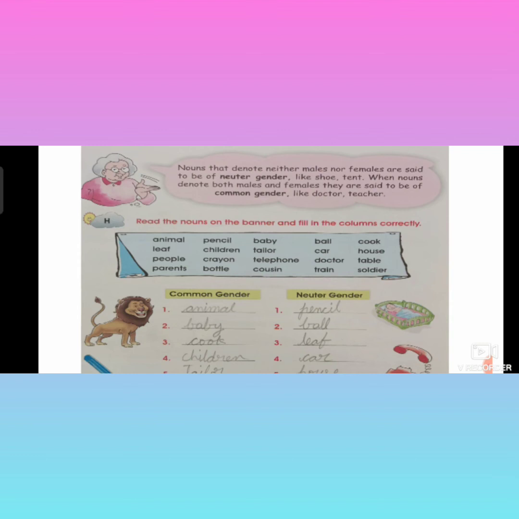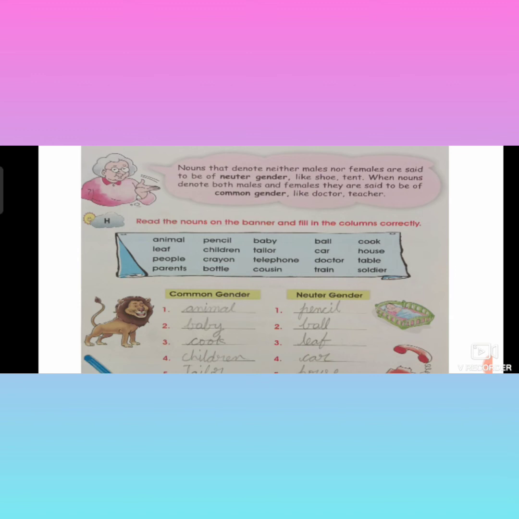The nouns which are not male, which are not female are called neuter gender. Like shoe. Shoe is male or female? It is not male or female. So it is called neuter gender. That means they are called things.